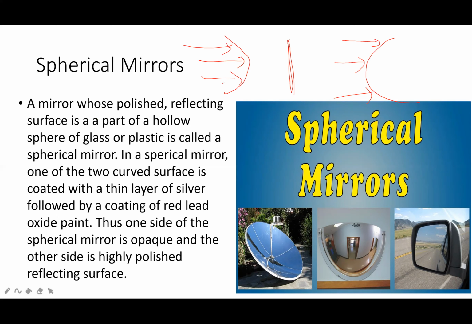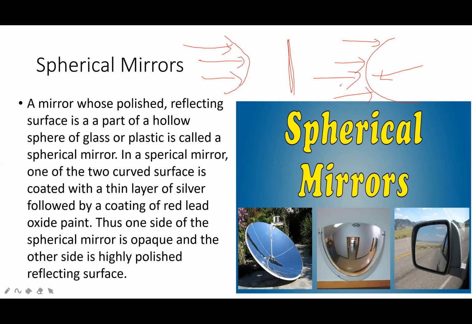One surface, either the inward surface or the outward surface, is the reflecting one. A mirror whose polished reflecting surface is a part of a hollow sphere of glass or plastic is called a spherical mirror. In a spherical mirror, one of the two curved surfaces is coated with a thin layer of silver, followed by a coating of red lead oxide paint. Thus, one side of the spherical mirror is opaque and the other side is highly polished, the reflecting one.